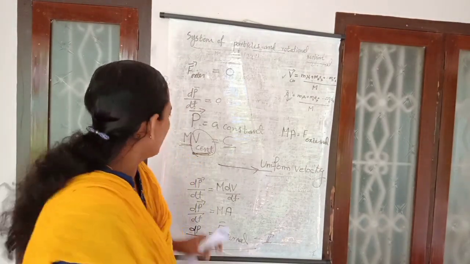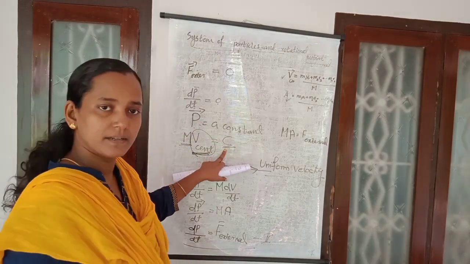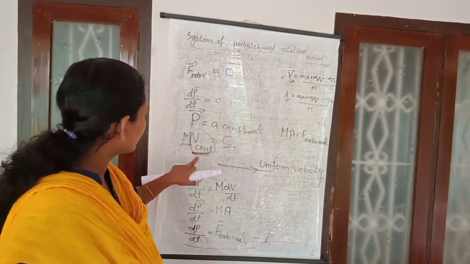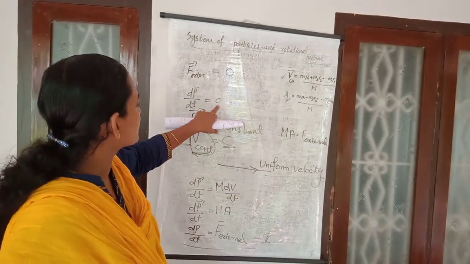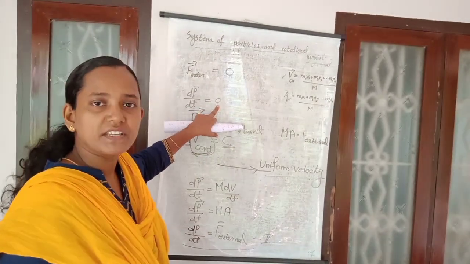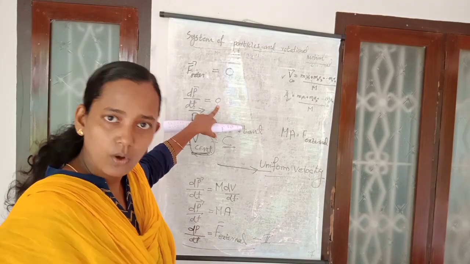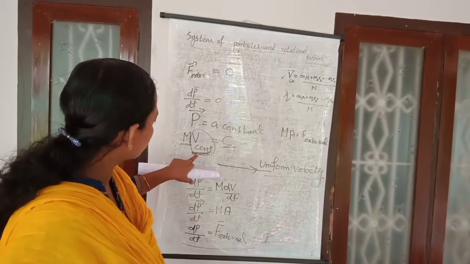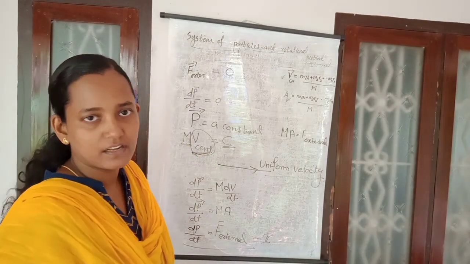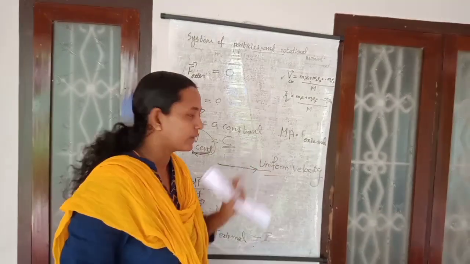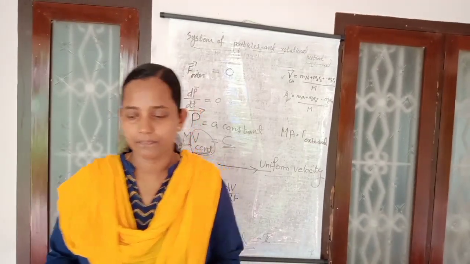So that's about the motion of the center of mass of a system of particles. If the external force acting on the system is 0, then p, that is mv, is constant. That means the velocity of the center of mass is constant. Under which condition? F external is equal to 0. Then the velocity of that center of mass is constant, or it is moving along a straight line path, or we can say it is moving with a uniform velocity itself.